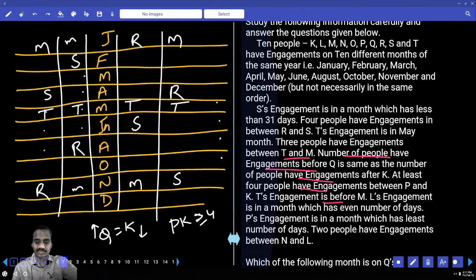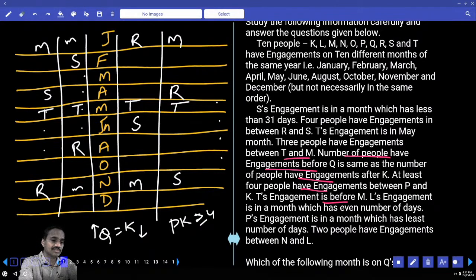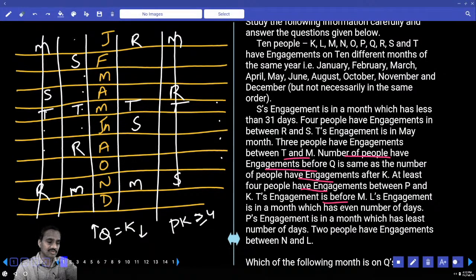And T's engagement is before M. Now T's engagement is before M, hence this case is ruled out, isn't it? Here M is before T. And here T's engagement is before M at this place. Hence M cannot be in the month of January, and again this case is also ruled out. As this case is also ruled out, tell me what are the possibilities we have. We are left with only 2. And T's engagement is before M.